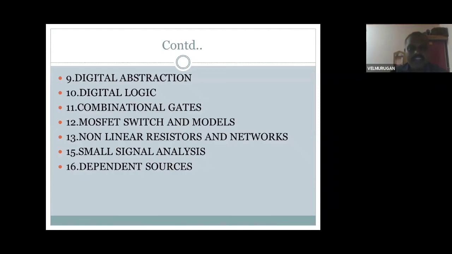Last but not least, dependent circuits. There are two types: dependent and independent. Independent sources are voltage sources and current sources. Transistors, field effect transistors, resistors and capacitors are used with dependent sources. So how does a circuit act with dependent sources and independent sources?